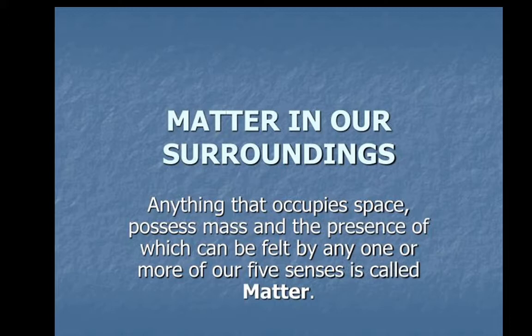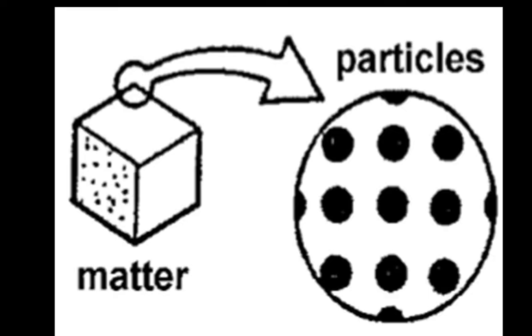Even your notebook, even your book, they occupy some space. They have a certain amount of mass, and their presence can be felt by us, by our eyes, by our skin, by our tongue, by our 5 senses. That thing is known as matter.